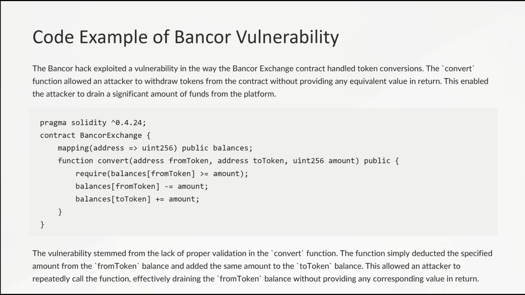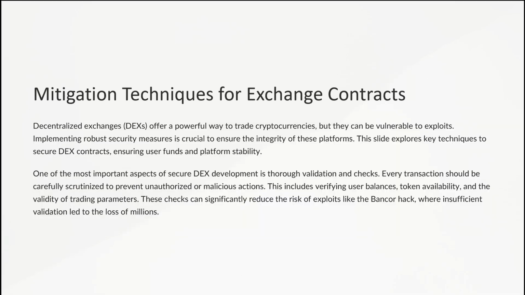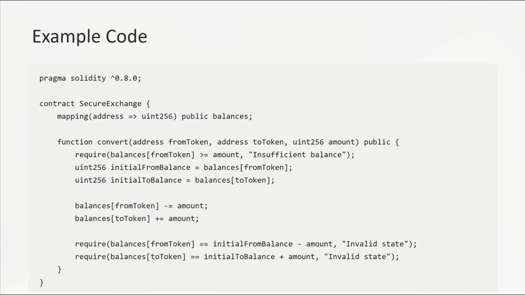The vulnerability stemmed from the lack of proper validation in the convert function. The attacker repeatedly called the function, draining the from token balance without providing any corresponding value. To secure decentralized exchanges, thorough validation and checks are essential. Every transaction should be scrutinized to prevent unauthorized actions. This includes verifying user balances, token availability, and the validity of trading parameters. Here is an example code.